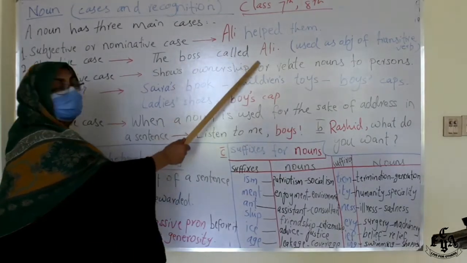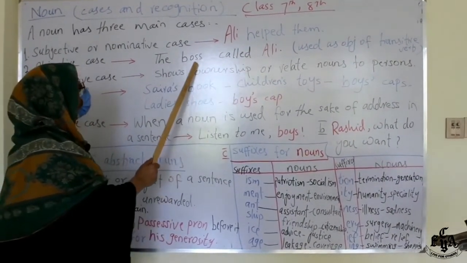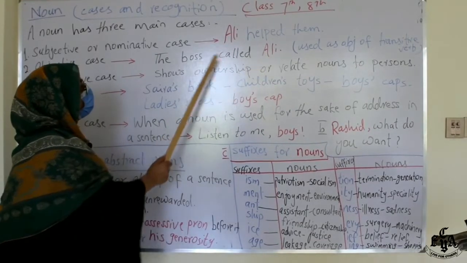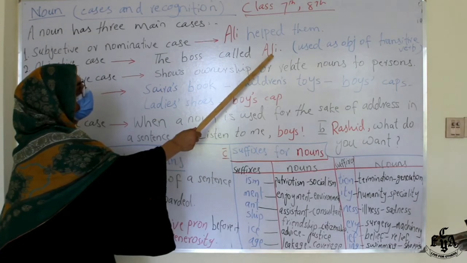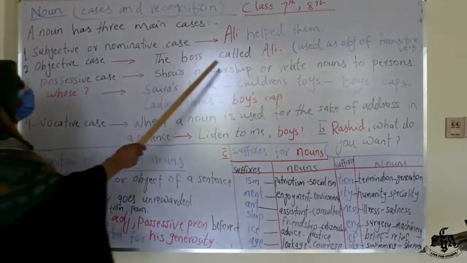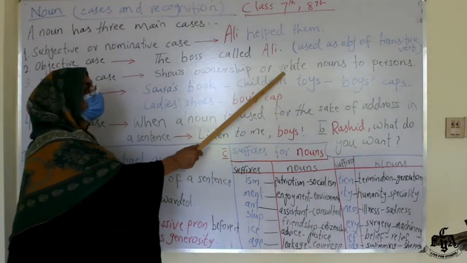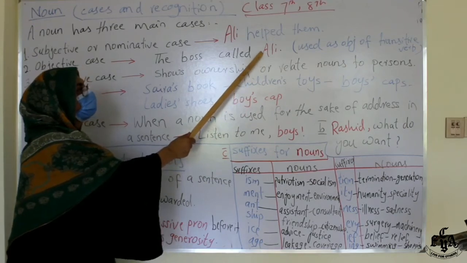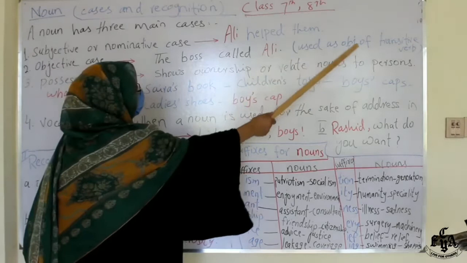Here it's whom. Whom means object pronoun. The boss called Ali. Whom did he call? Ali. Ali is the object of the sentence and it is called a transitive verb. When a verb has an object after it, it is called a transitive verb. So it is used as the object of a transitive verb.